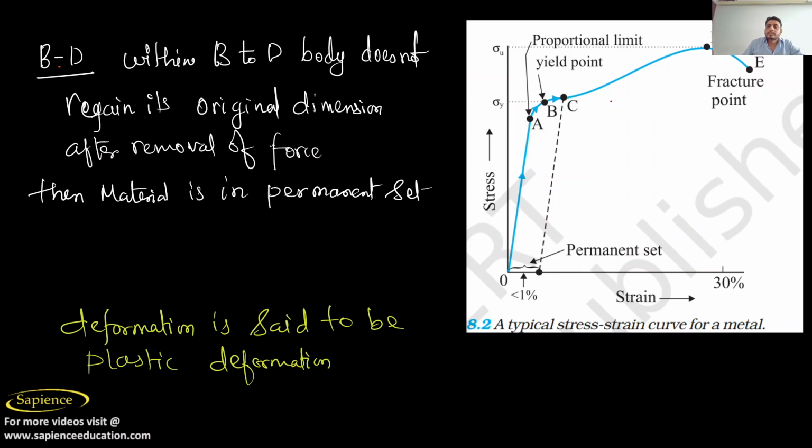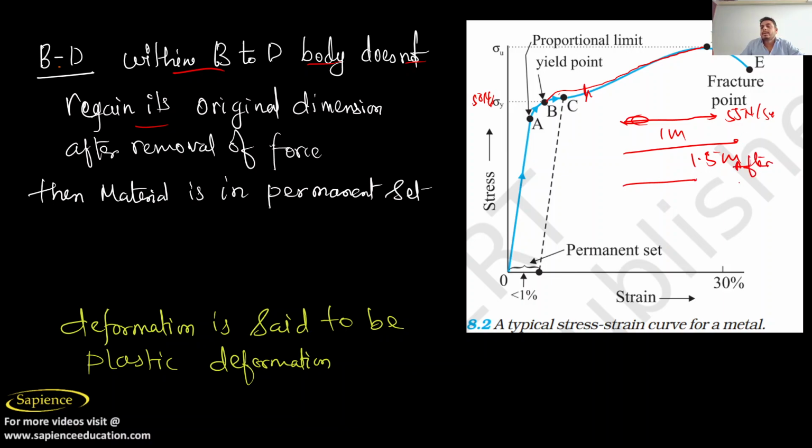Now I will talk about BD. Within BD, the body does not regain its original dimension after you apply stress beyond B. If a body's size is 1 meter, and I have applied stress beyond the yield strength of 50 Newton per meter square, say 55 Newton per meter square, its size changes from 1 to 1.5 meter. Again, it won't regain its size after removal of force.